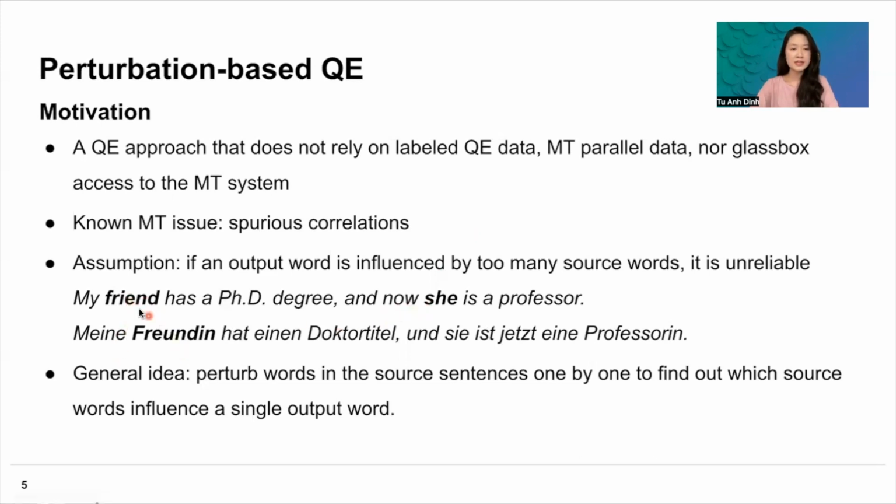Here, friend indicates the meaning of Freunden and she indicates the female form Freundin in German. So our general idea is to perturb words in the source sentence one by one in order to find out which source words influence a single output word.